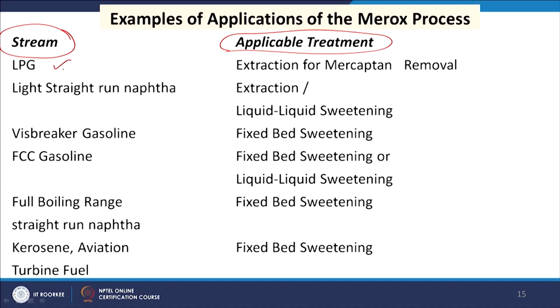If it is LPG, mostly extraction based process; light straight run naphtha, extraction and liquid sweetening; breaker gasoline, fixed bed sweetening; FCC gasoline, fixed bed; full boiling range straight run naphtha, liquid sweetening or fixed bed sweetening, and both can be used; and then kerosene and aviation turbine fuel by fixed bed sweetening. So, these are the preferred configurations of the Merox process for different types of feedstock.